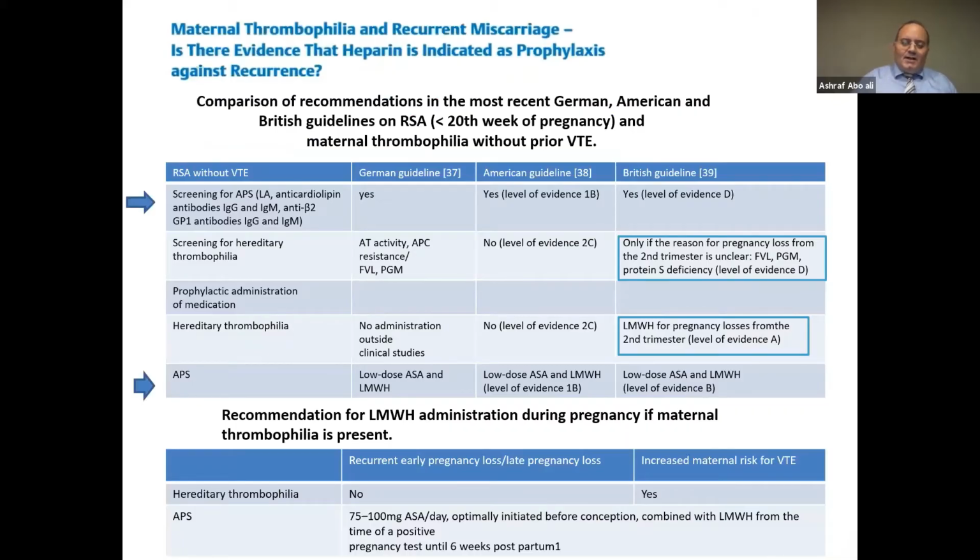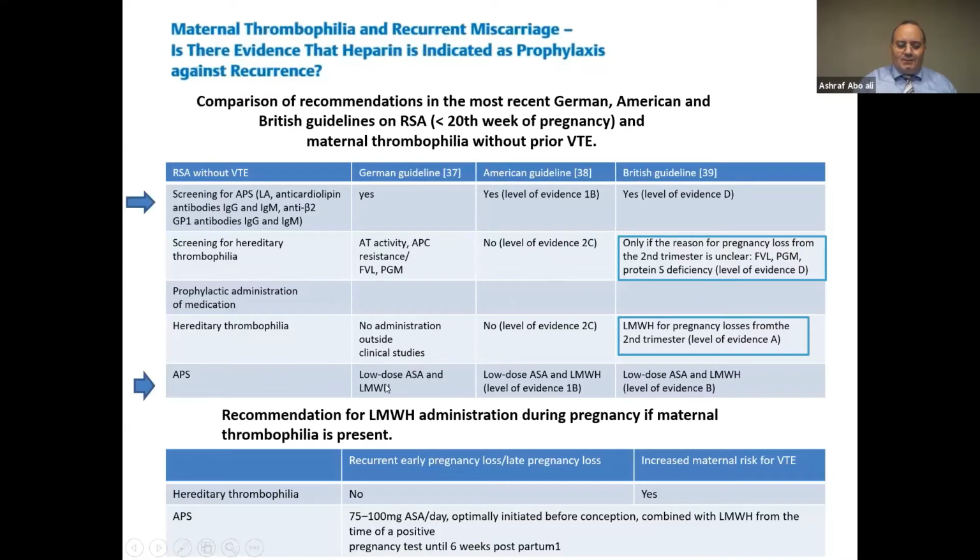This table is very nice for collecting all the guidelines from different places: German guidelines, American guidelines, and British guidelines. Actually, please see here the agreement. The agreement in the first step is that screening for antiphospholipid syndrome antibodies is done for recurrent pregnancy loss in the German, American, and British guidelines. And see also the treatment of antiphospholipid syndrome.